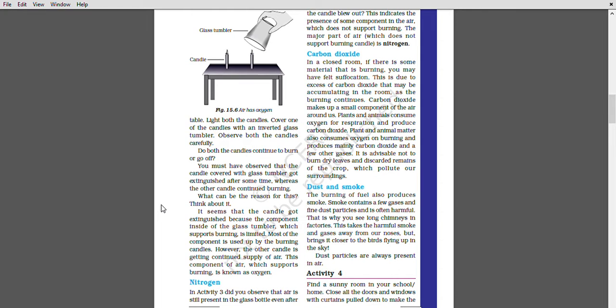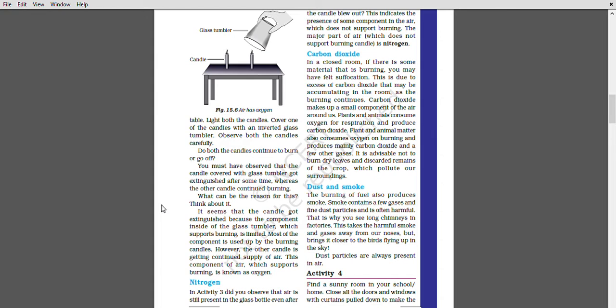It seemed that the candle got extinguished because the component inside the glass tumbler which supports burning is limited. Most of the component was used by the burning candle, however, the other candle is getting continuous supply of air. This component of air which supports burning is known as oxygen.